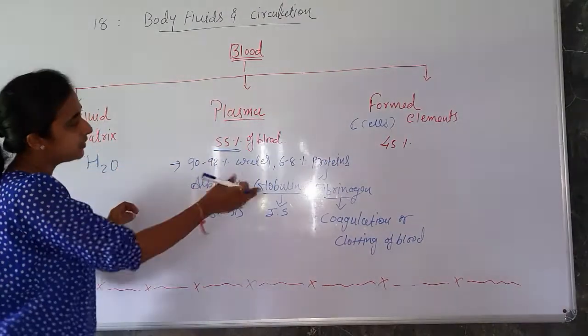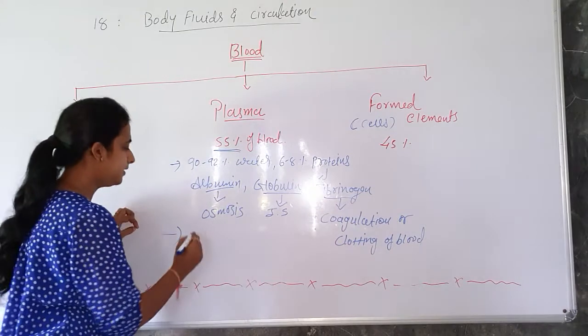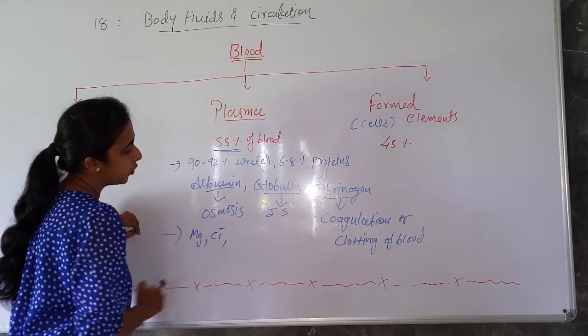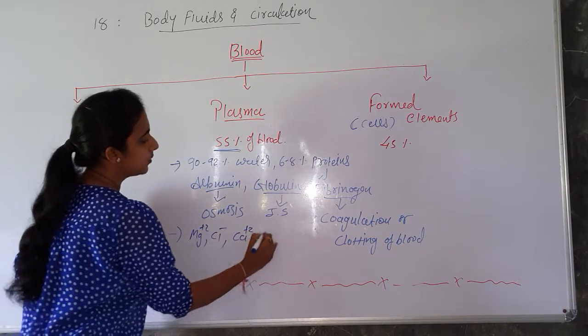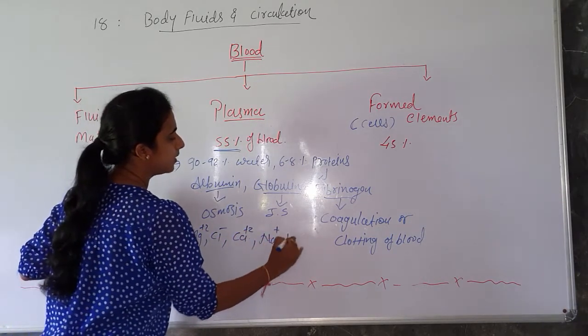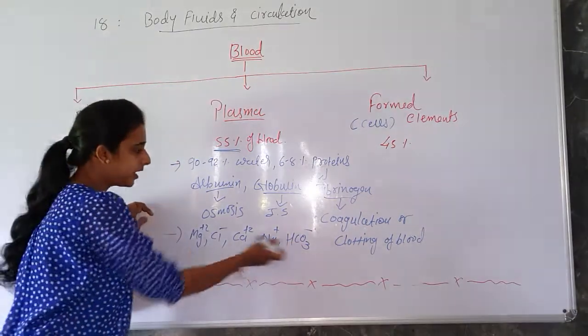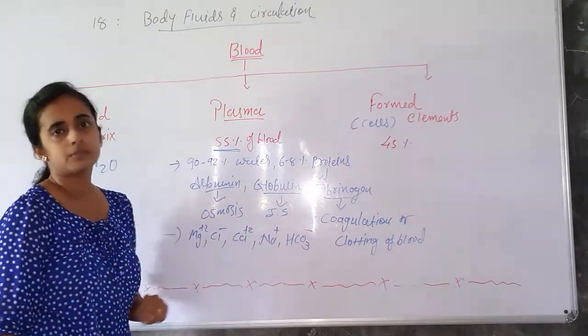Next, after these three, some minerals are also present like magnesium ion, chlorine ion, then calcium, sodium, bicarbonate, HCO3 minus. So this kind of minerals are also present in the plasma.